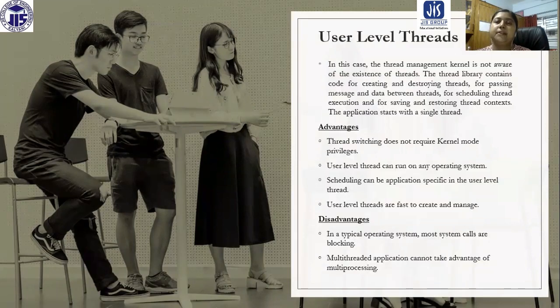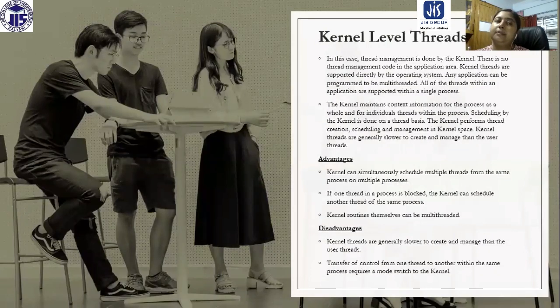So we have discussed user level threads and kernel level threads. These are the two types of thread available. A user level thread is mostly maintained by the thread library. The kernel is not aware of this kind of thread. This is very lightweight, so light kinds of jobs are performed by this. Kernel level threads are maintained by the kernel, that means the operating system, and obviously the operating system is aware of this kind of thread.